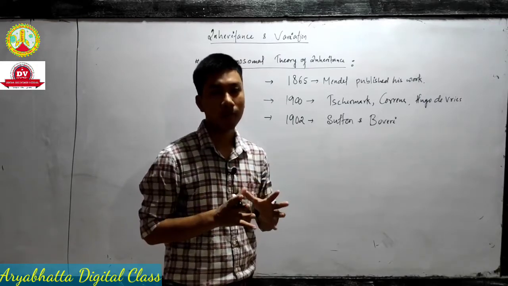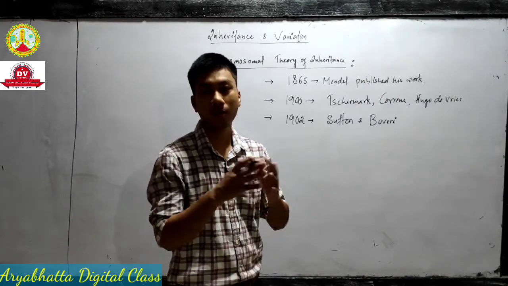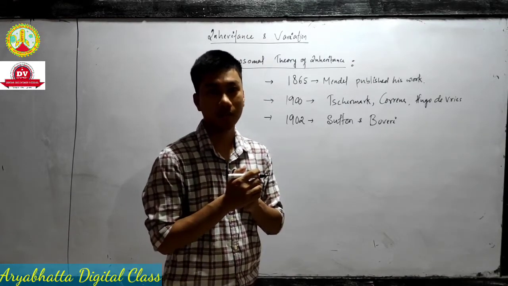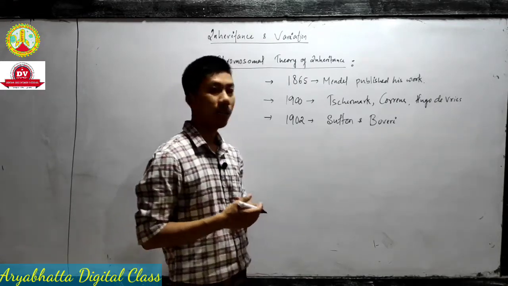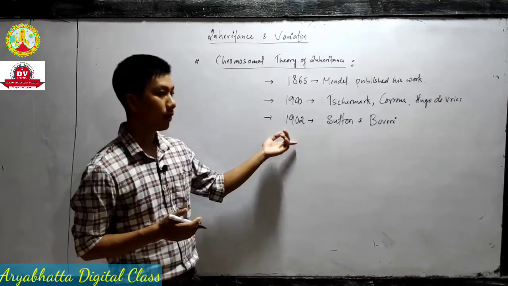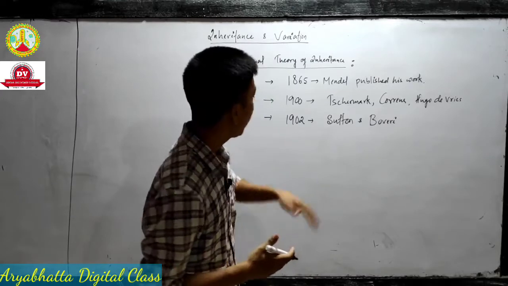So Mendel was unable to show the structure of gene and structure of chromosome or any structure inside a cell, because there was no well-developed microscope. But by 1902, the microscope was already developed. High-level microscope was already developed.